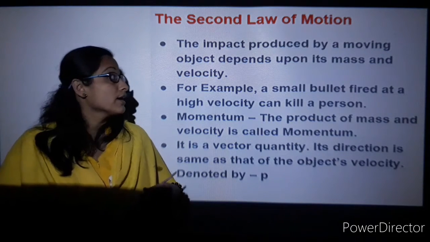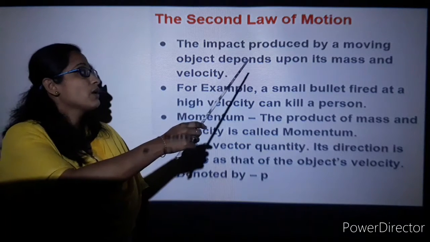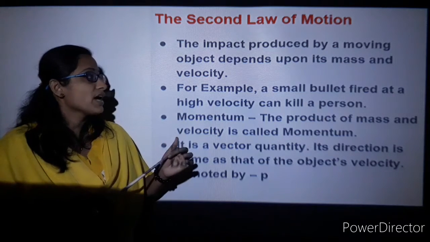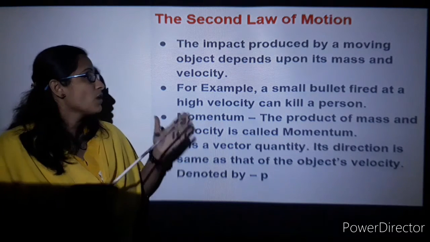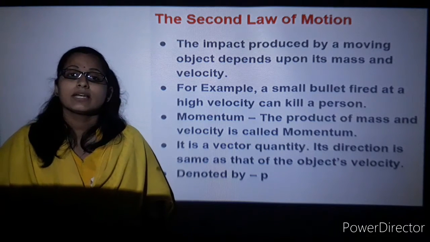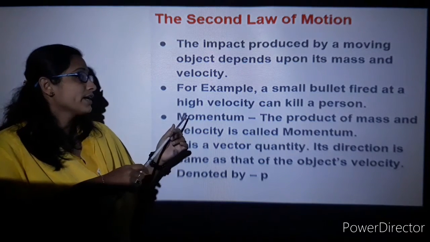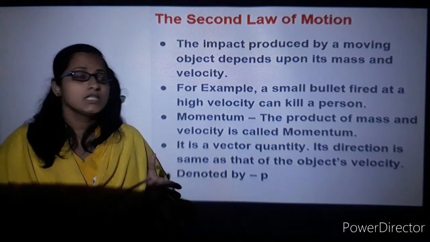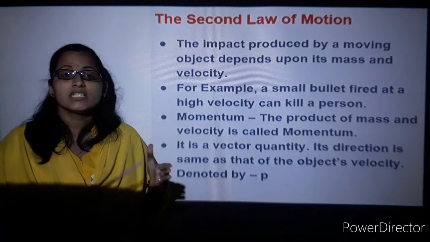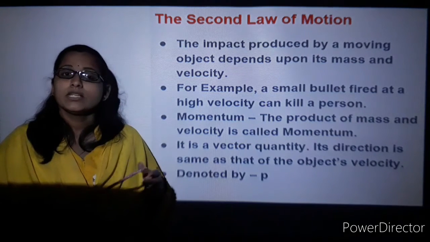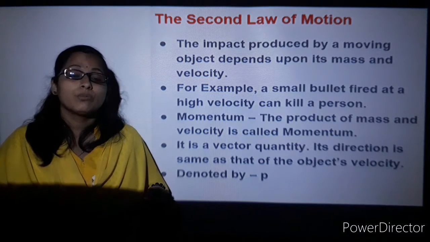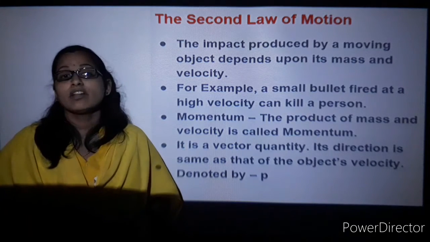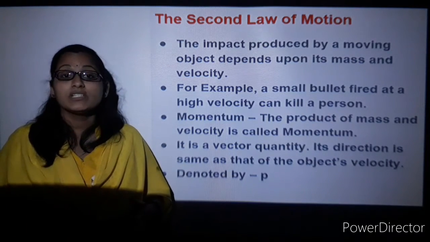So let's start with the slide. The impact produced by a moving object. When an object is moving, the impact, that is the acceleration with respect to mass and velocity, is related to the second law of motion. For example, imagine a small pistol or a gun, how fast the velocity is, so much that a bullet can pierce through the body of a person. A small bullet fired at a high velocity can even kill a person.